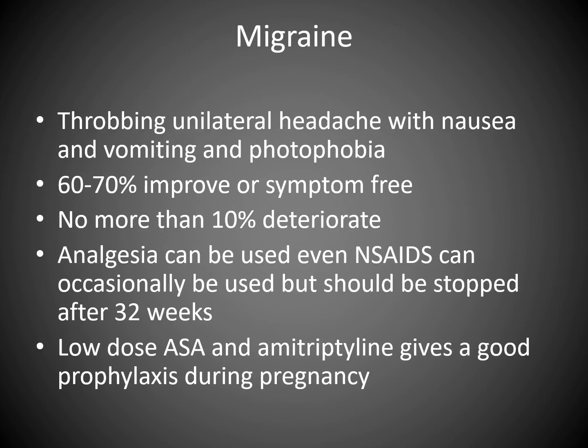Migraine: throbbing unilateral headache with nausea, vomiting and photophobia. 60 to 70% will be improved or symptom free. No more than 10% deteriorate. Analgesia can be used, even NSAIDs can occasionally be used but should be stopped after 32 weeks. Low dose aspirin and amitriptyline give good prophylaxis during pregnancy.